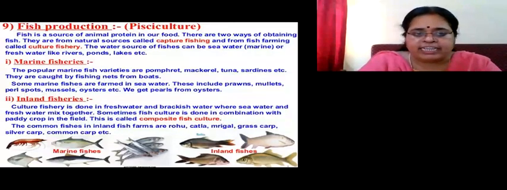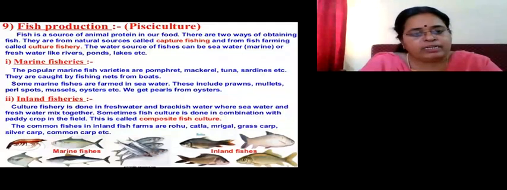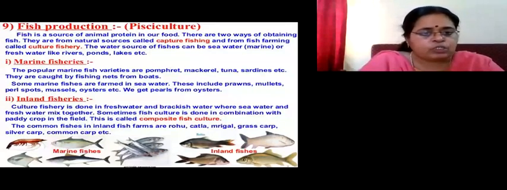So two types of techniques are there in fish production. Either capture fishery, that means you are catching the fishes from the rivers or lakes or sea, etc. And the other one is you are growing the fishes in a farm. Fish farm, we say, that is called culture fishery. The water sources of the fish can be marine, that is sea water, or fresh water like rivers, ponds, etc.